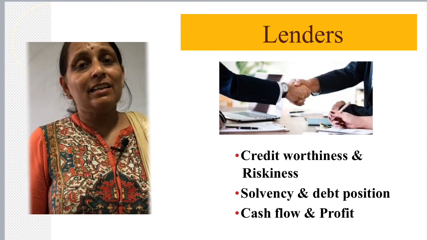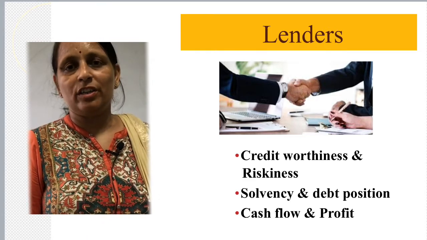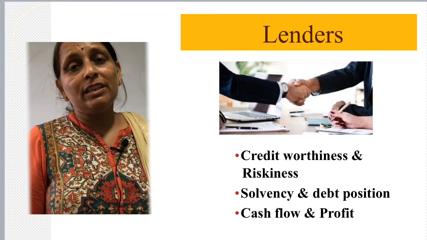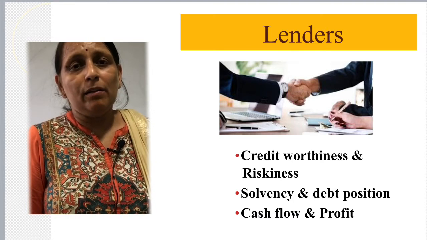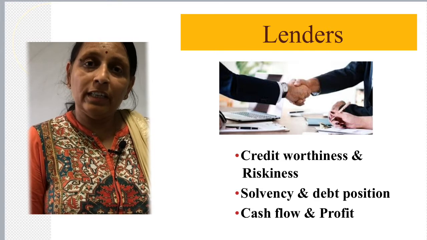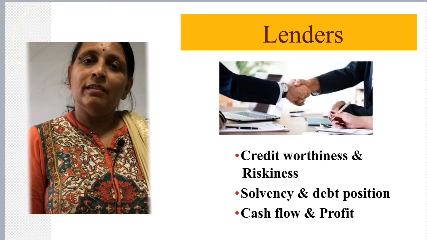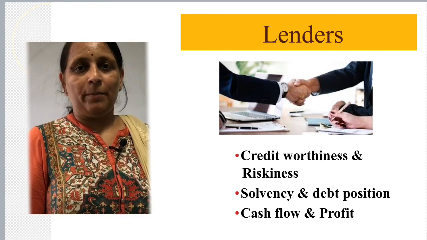So, these lenders look into the accounting information to know the credit worthiness of the company. Credit worthiness means how financially capable the company is to return their capital on maturity and also to pay the regular interest to them.